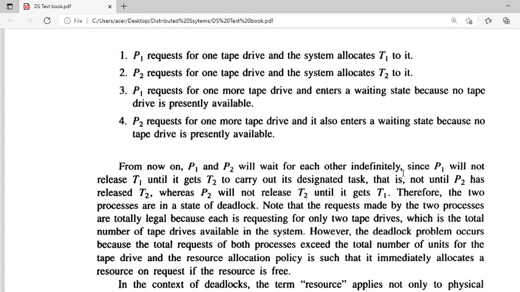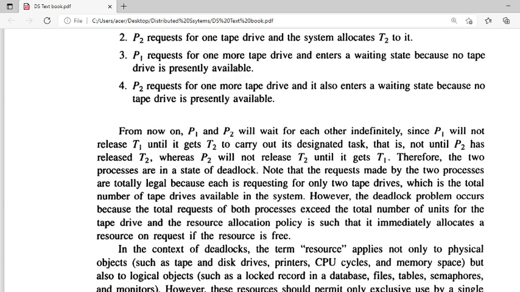So they will wait for the resource. In such a case, we can say that it is in a deadlock situation. Both processes will not release the already held resources, and still they are requesting more tape drives. Such a situation is called deadlock.